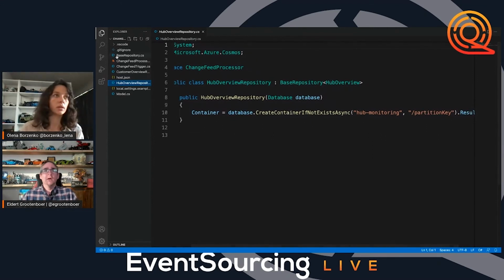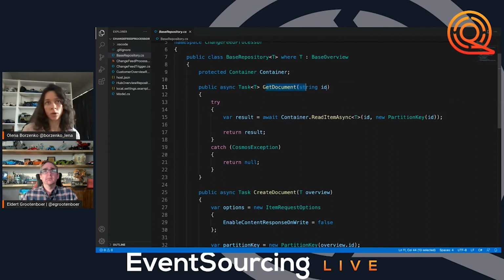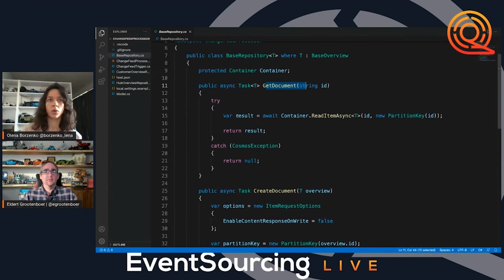And the base repository is basically how we're going to work with our documents, how we're going to access them, write documents, and update documents. I have get document, which in my case is going to be a point read. So I know that the ID of my document will be unique, the same as the partition key which I'm using for this document. So I will access my container, and using read item async, providing the ID of the document and partition key, I will get this document. And in my case, it will always be only one request unit because I will know what file exactly I need to access.